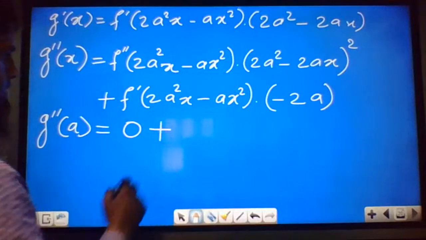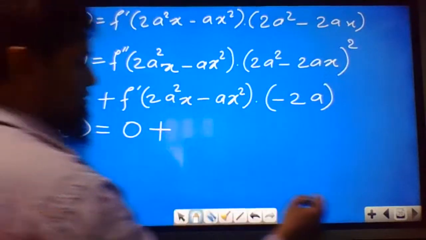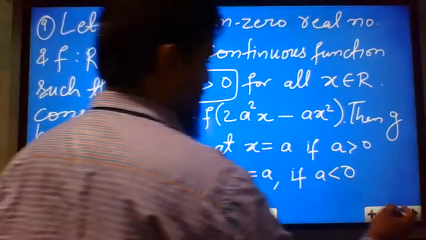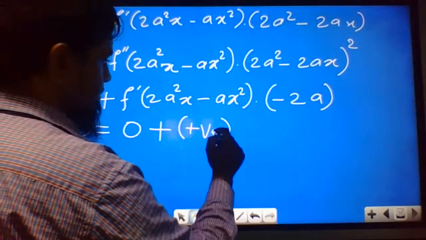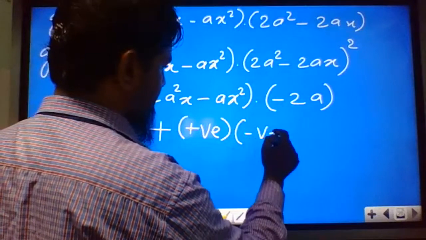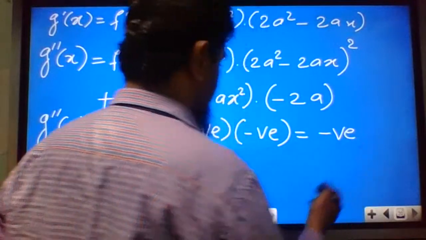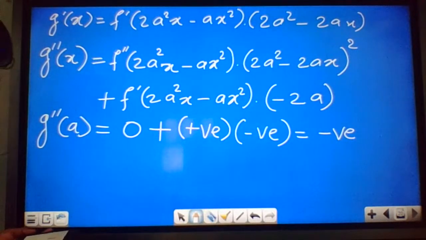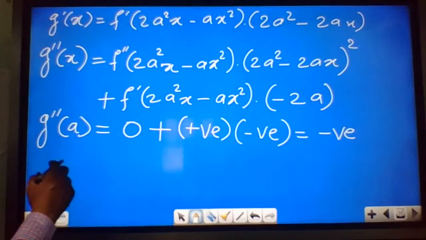Then plus, and this thing is a positive number. They have given in the question that f dash 0 is greater than 0. They have mentioned already in the question. So this is positive number and this is negative number. So overall what are you getting? You are getting negative number. If the double differentiation is negative, by the formula we know that g has local maximum. Okay, it will have local maximum.